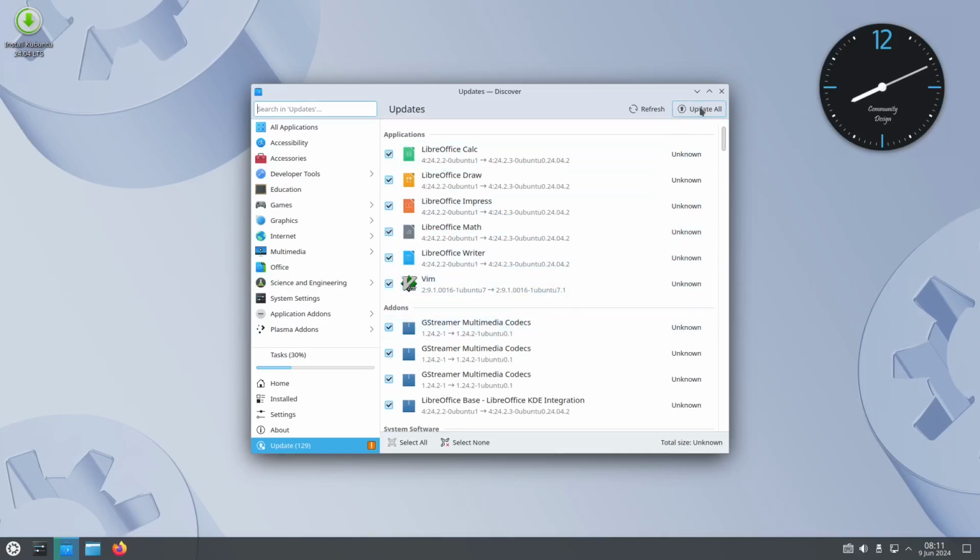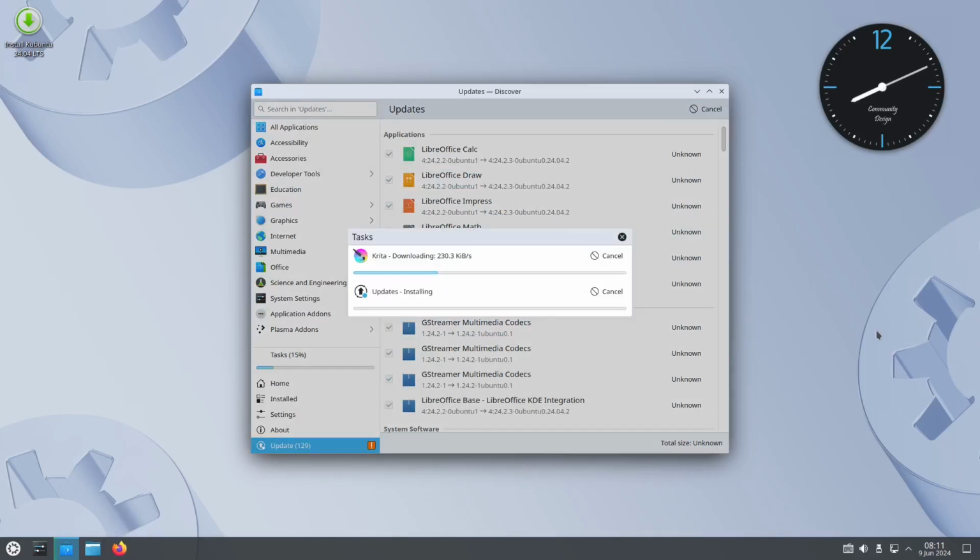Aside from that one, of course, we have 129 software and system updates, including the add-ons. Let's just click update all. So let's wait for that one. After this, we could open it and then let's enjoy playing with these applications.